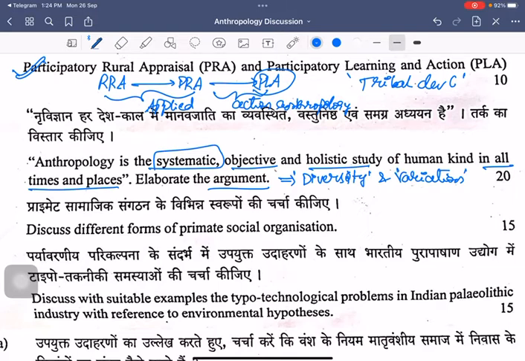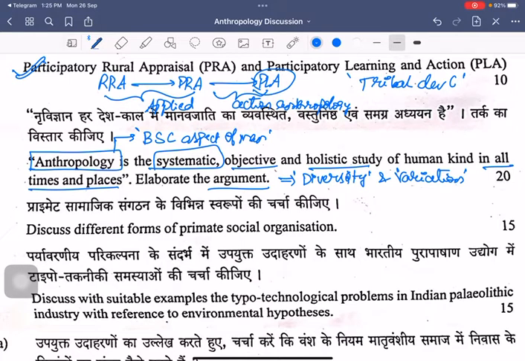Now, when we talk about this particular question, the fundamental understanding of anthropology is that it is a detailed study of the biological, social, and cultural aspects of man. This is what we see. And when you look at these biological, social, and cultural aspects, you see that they will also have certain elements of variation. When we are discussing biology or physical anthropology, it is part of genetics, it is part of medical anthropology. There are different sections present, so there is so much variation existing.